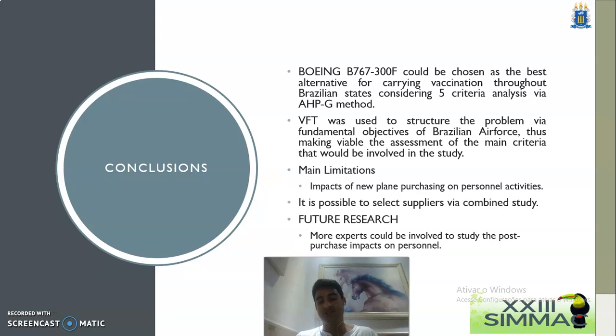Main limitations of this study so far was that we couldn't analyze the impacts of the new plane purchasing on personnel activities, and we could see that it is possible also to select suppliers via combined study. For future research, we would like to hear more experts to understand how this purchase would impact personnel post-purchase. So we would like to understand how this learning curve would occur in these situations. So this is for future research.